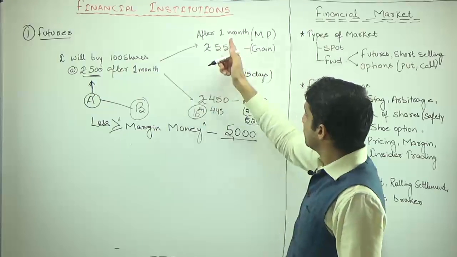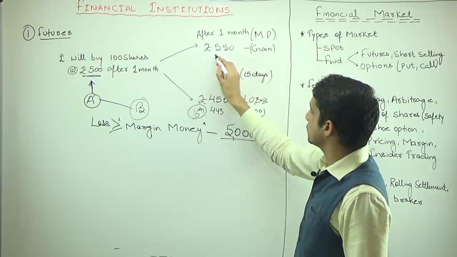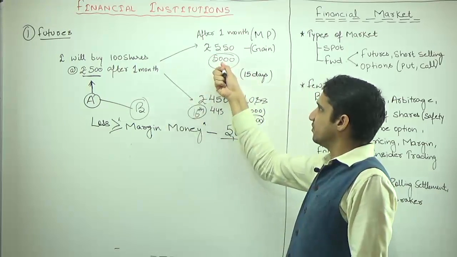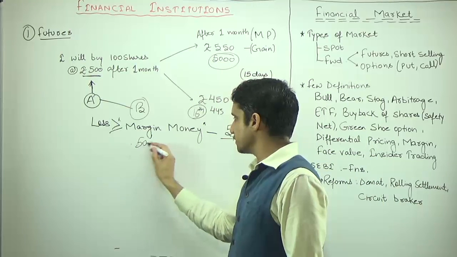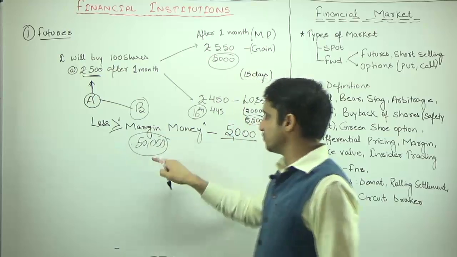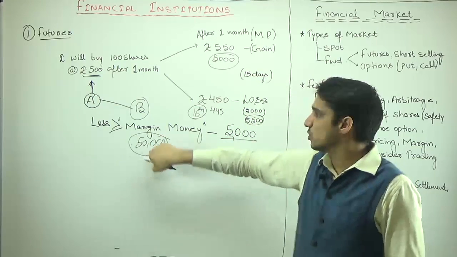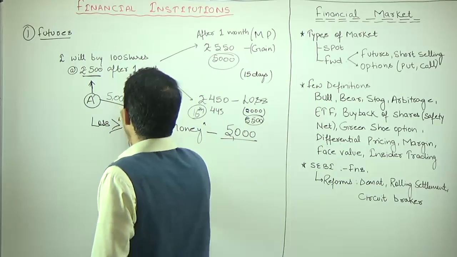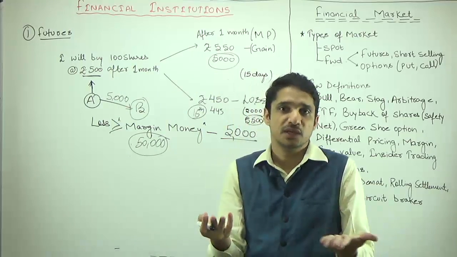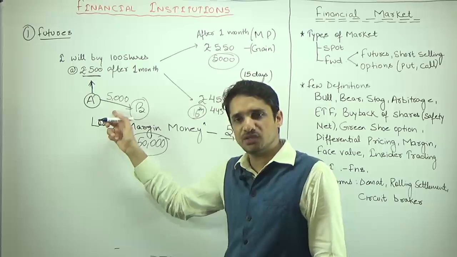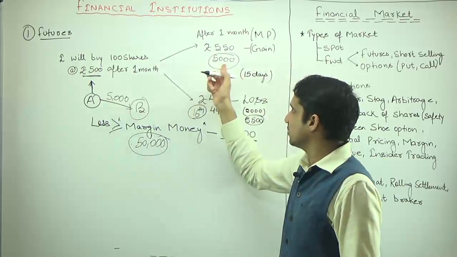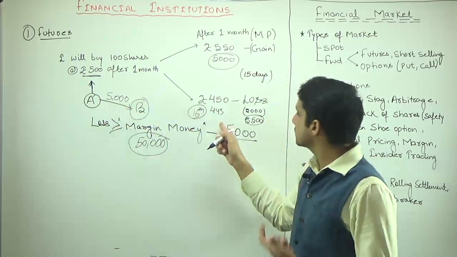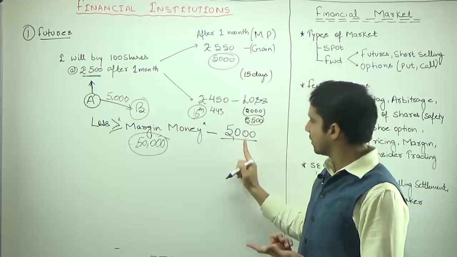But on the other hand, suppose your gain becomes 5,000 rupees and the price becomes 550. So you are getting extra 5,000 rupees, not on 50,000 rupees. This 5,000 rupees gain is not on 50,000 rupees. It is only on the 5,000 rupees which A paid, because actually A paid only 5,000 rupees for a transaction worth 50,000 rupees. From the pocket of A, only 5,000 rupees was paid. So A is getting extra 5,000 on 5,000. It means A is getting 100% profit. And in the other case, A is getting a loss of 5,000 over 5,000.